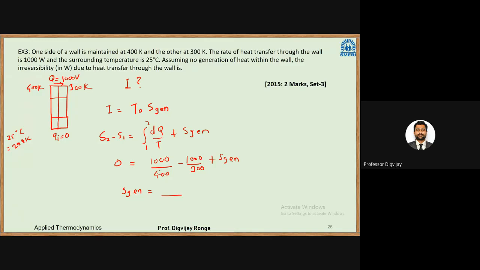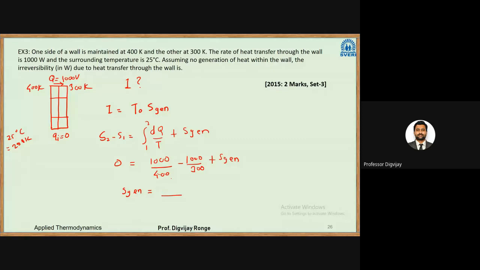The generation will be what? If I calculate, this will be 10 by 4 minus 10 by 3. So this will be what? 30 minus 40 by 12, so that will be 10 by 12. Something like 10 by 12 means 0.8 something will come. Any answer in the chat box? 8.33.